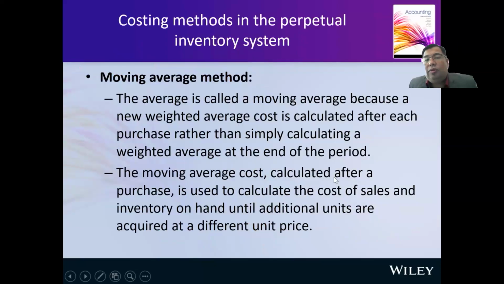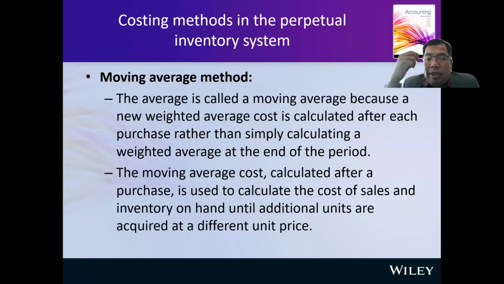Okay, let us move to the next one, that is the moving average method. This is more complicated. You need to have a calculator to do this. The average method is called a moving average because a new weighted average cost is calculated after each purchase rather than simply calculating a weighted average at the end of the period. Every time we purchase an item, you need to calculate the average cost of inventory.